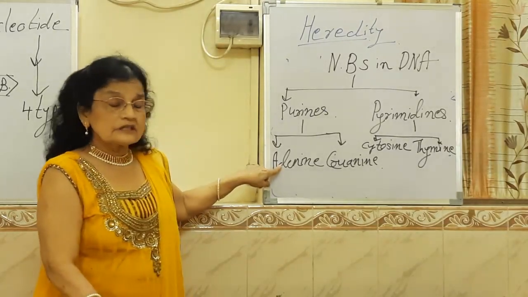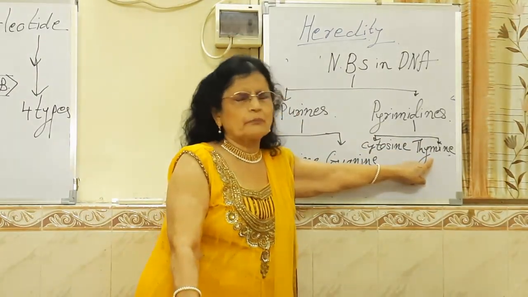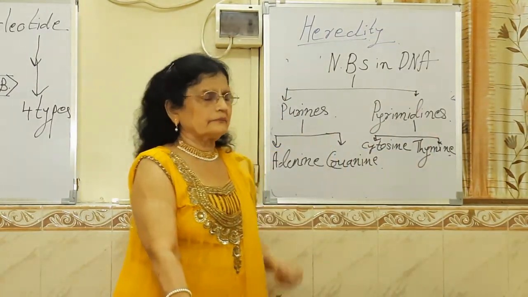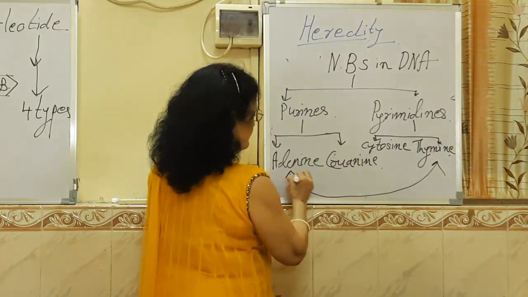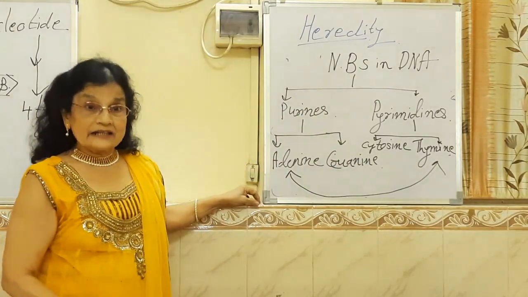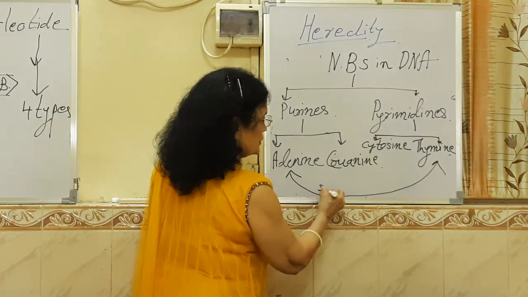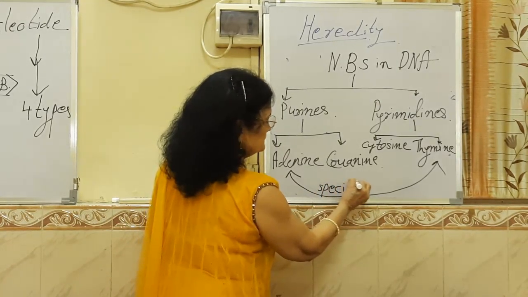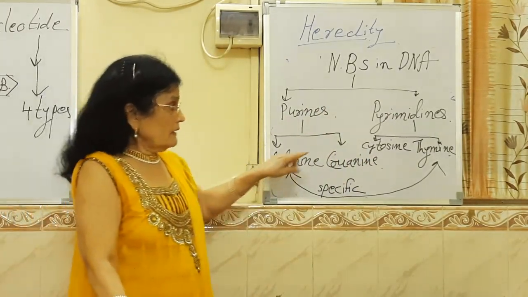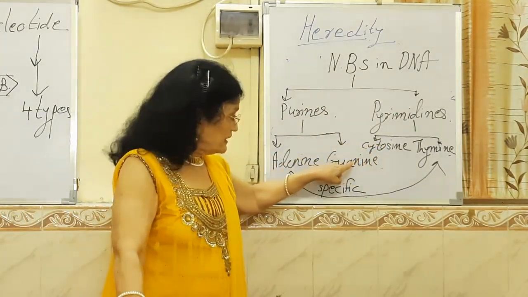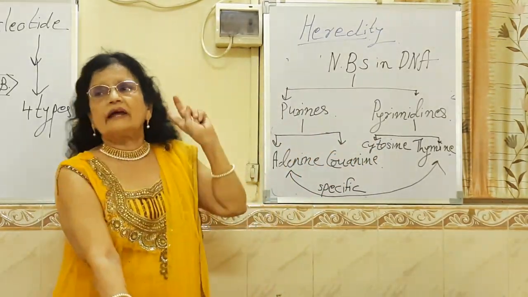Adenine comes in front of thymine always. It likes to get paired with thymine. So they have got affinity for each other. And this affinity, special liking, is called specific nitrogen base pairing. While cytosine has got affinity towards guanine, it will always pair with guanine.